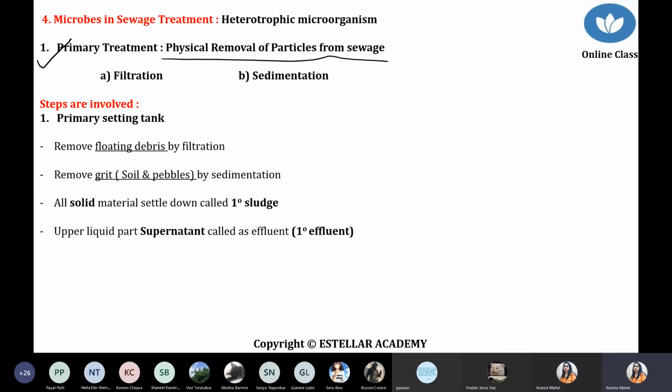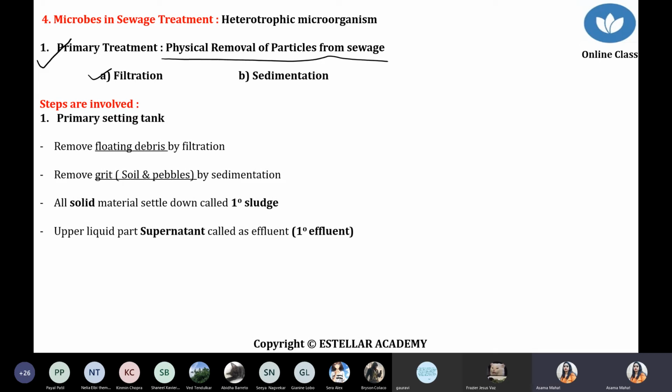For example, the first step you have to follow is filtration. Filtration means what? For example, a plastic paper or any large particle which floats on the water. Simply select some filters and pass that water through them. Or take a net, like a mosquito net or insect net, and simply pick up that plastic paper. So the simple method is filtration. Whatever floating material is present on the water body, you just remove it.